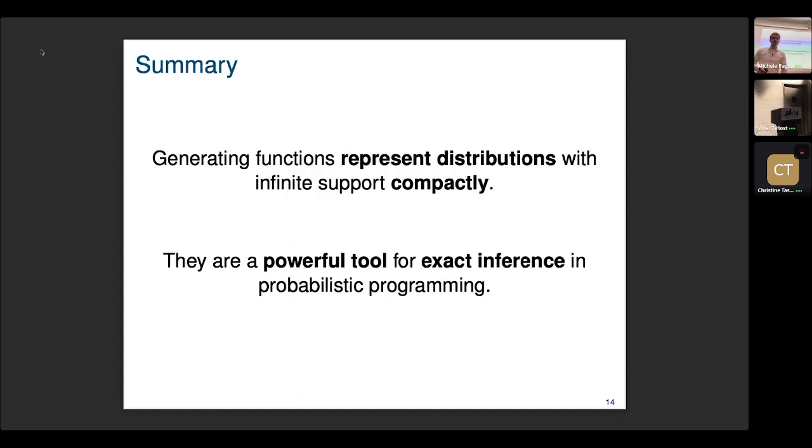Yeah, thank you for your attention. And as a takeaway, remember that generating functions can represent even distributions with infinite support compactly, and they are thus an interesting and powerful tool for exact inference in probabilistic programming. Thank you.